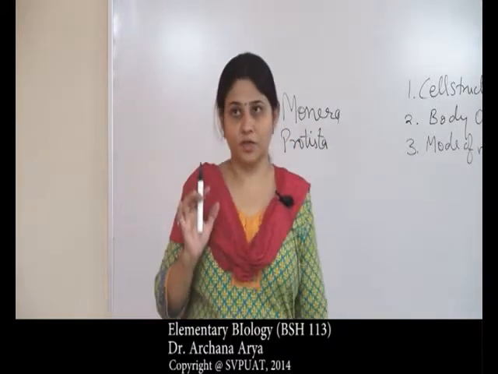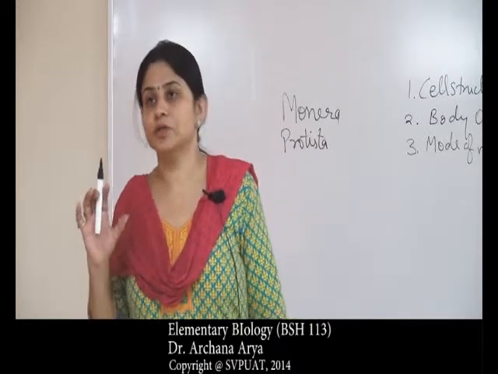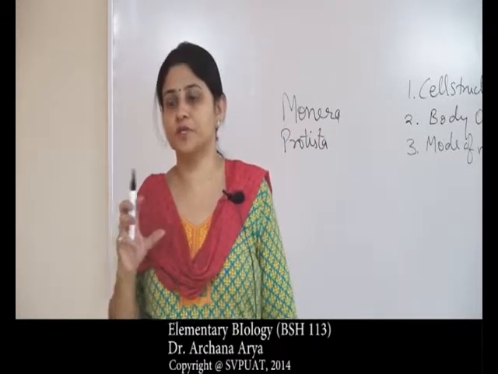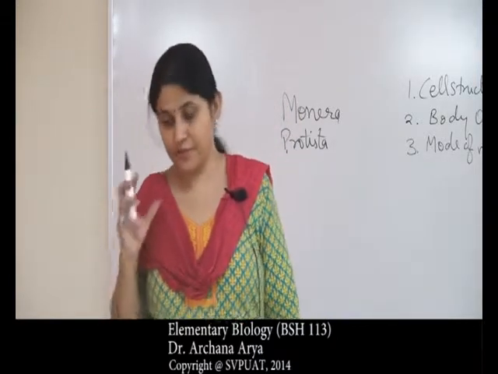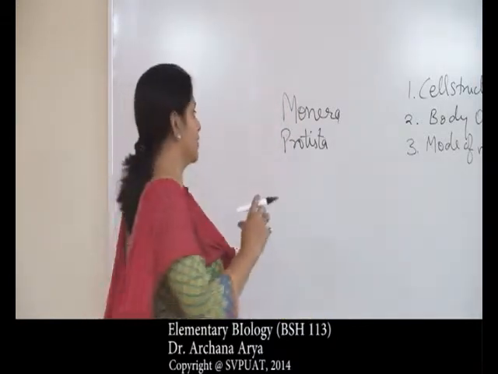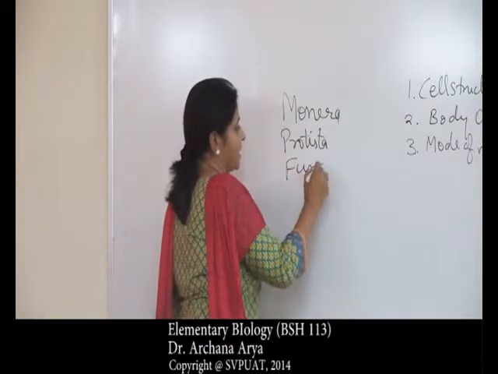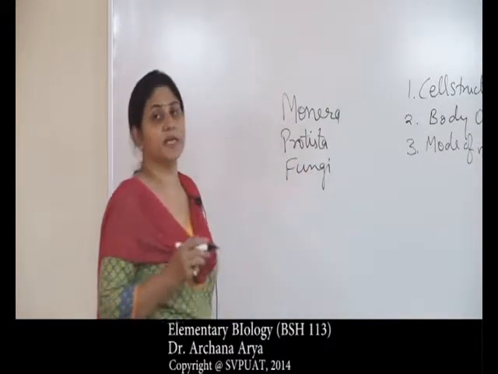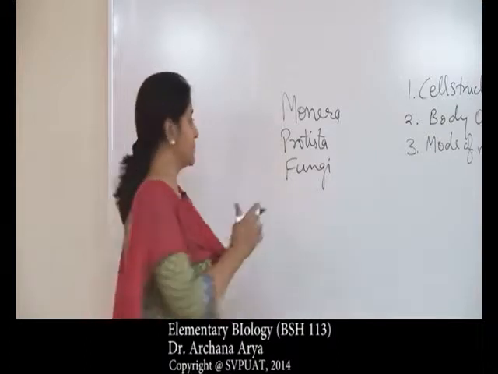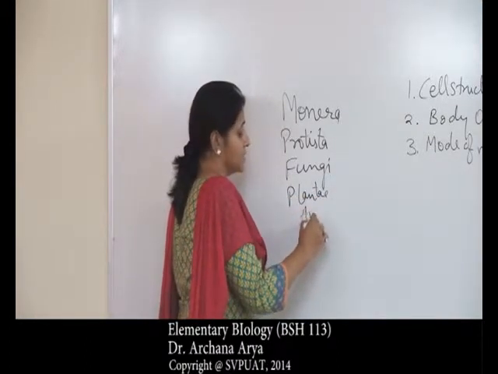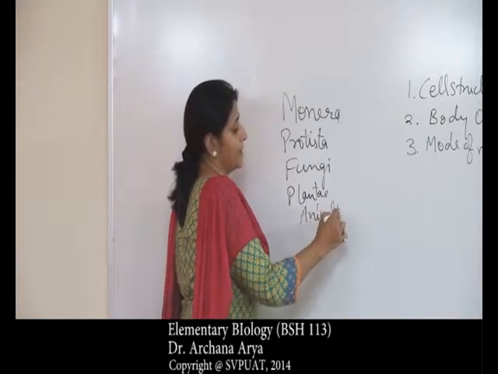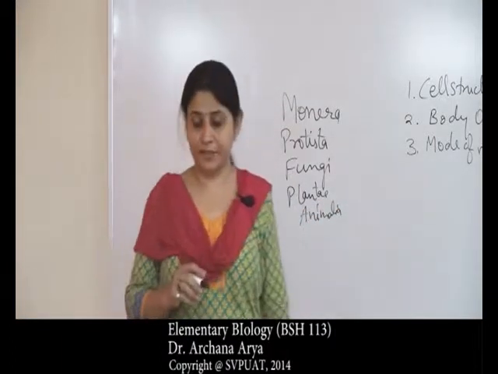Monera and Protista are very new terms which we have not studied in the linear system of classification. The other one is fungi. You may pronounce it either way. Plantae and Animalia are the same as given by Carolus Linnaeus.